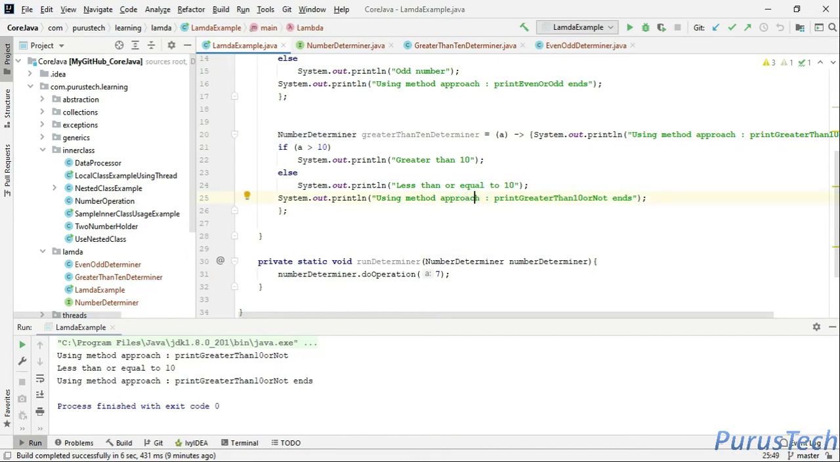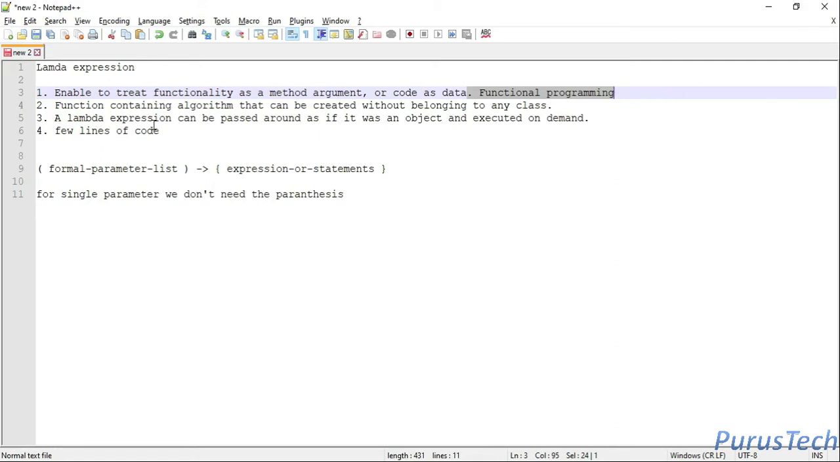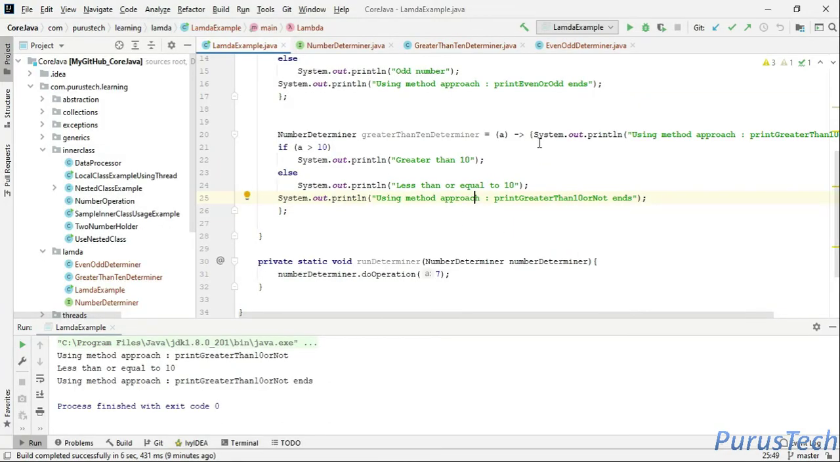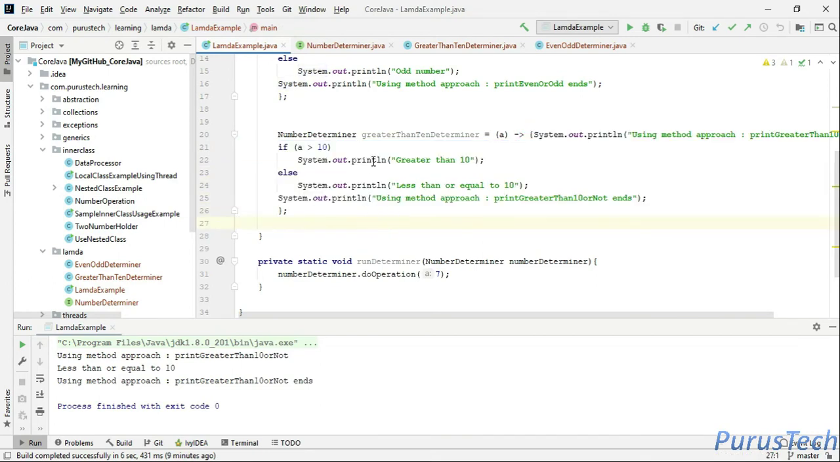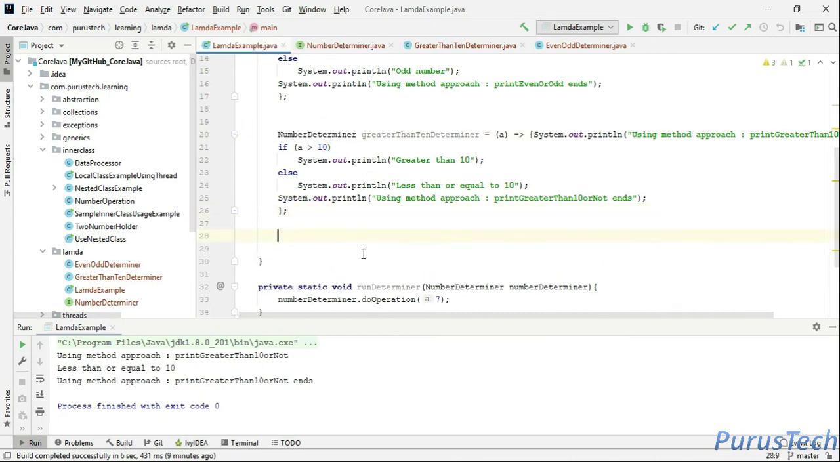So that is the second point. A function containing an algorithm can be created without belonging to any class. This particular logic does not belong to any class. We have just defined it as a type of interface. Now let's just run this.